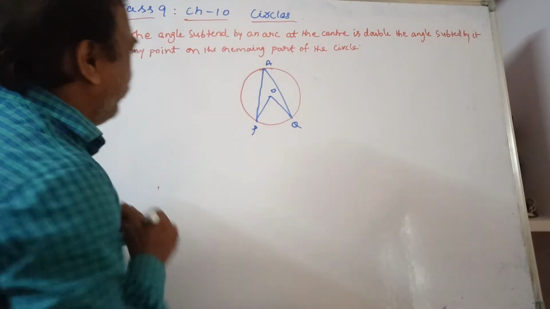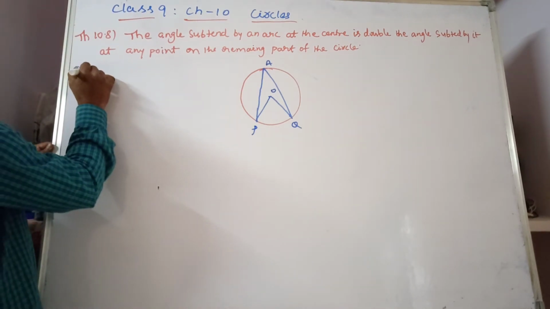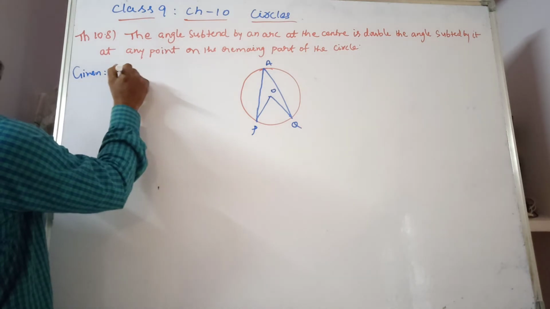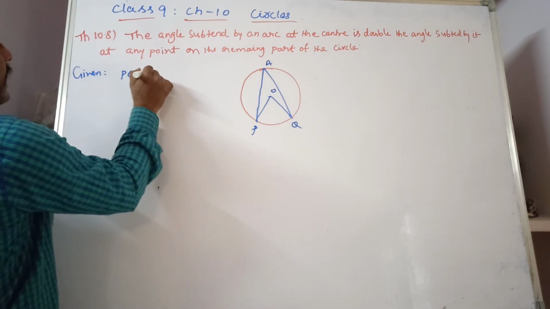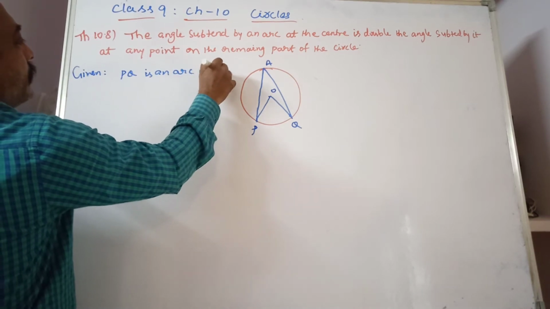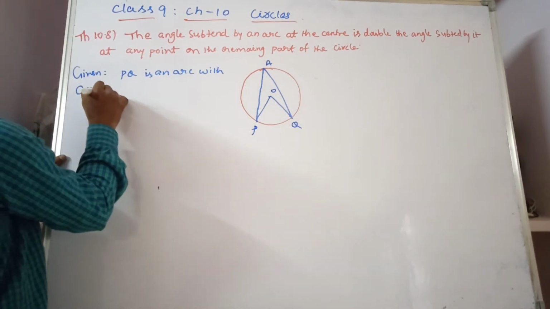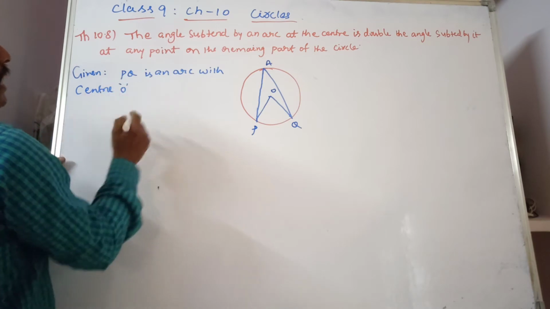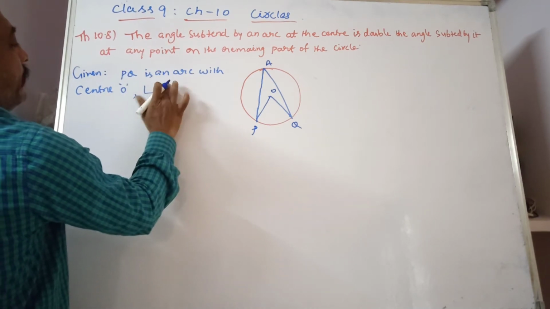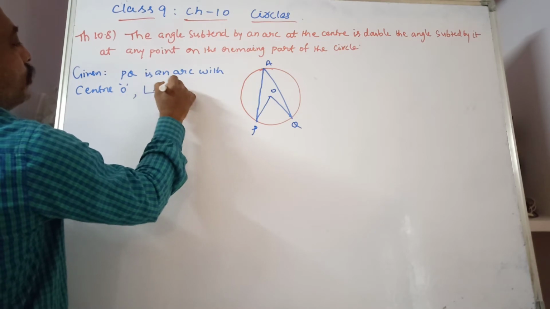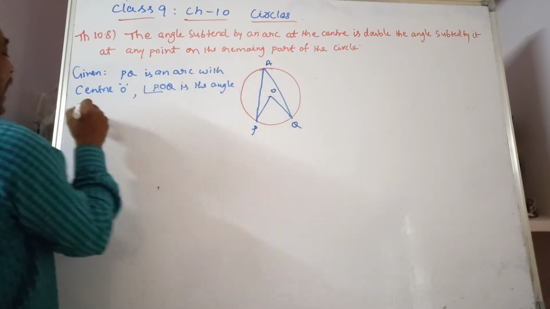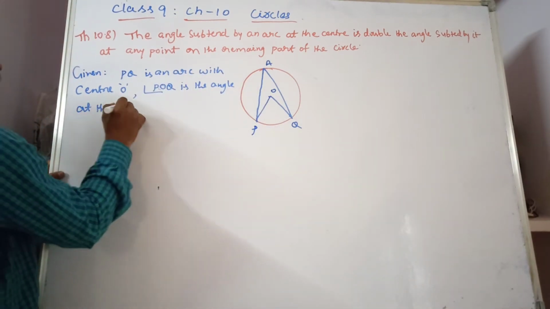First write the given: a circle with center O, PQ is an arc with center O, and angle POQ is the angle at the center.